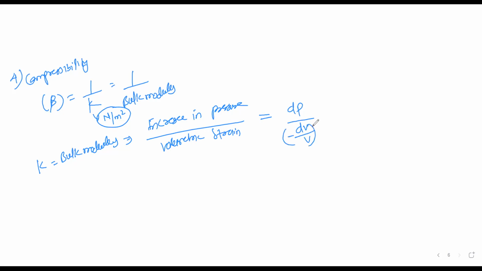So why is there a negative sign? Because if there is an increase in pressure, there must be a decrease in volume. The negative sign indicates that volume decreases with increase in pressure.